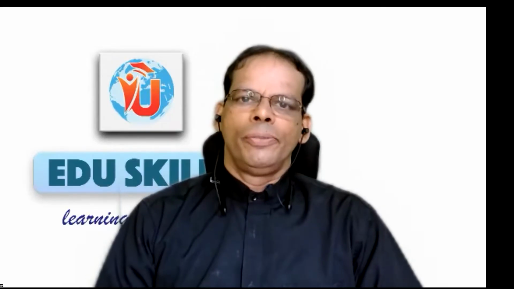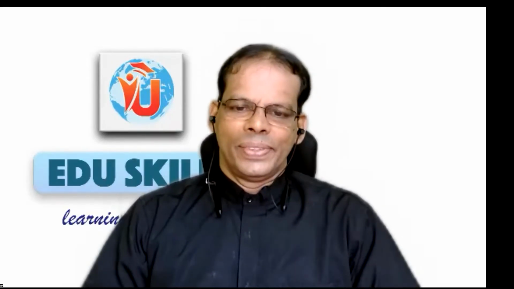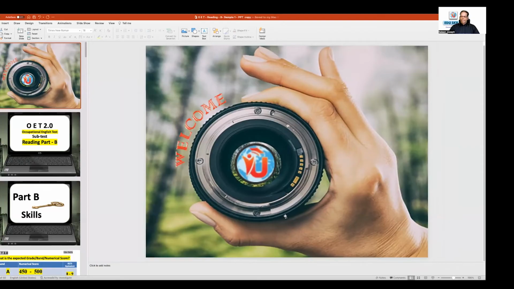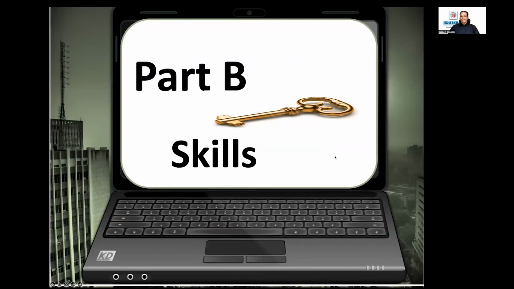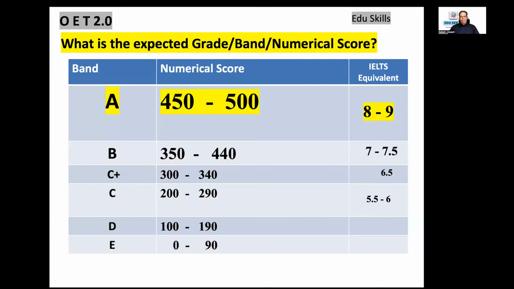And this is a beginner session. So let me share my screen. We'll be basing ourselves on the previous sessions, the paragraph structure and how to identify the answer, looking at the paragraph structure. Let's enjoy Part B, skills reading. Part B, key skills we'll be looking into. And as I normally say, always target grade A, 450 to 500.